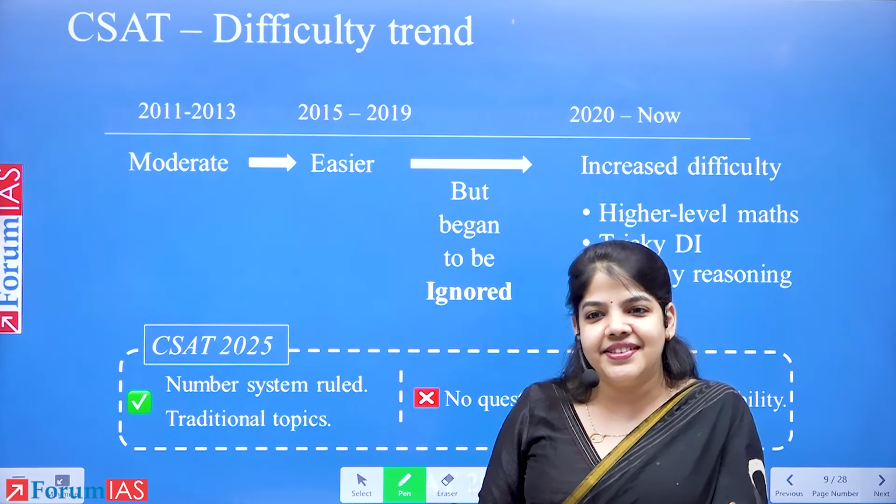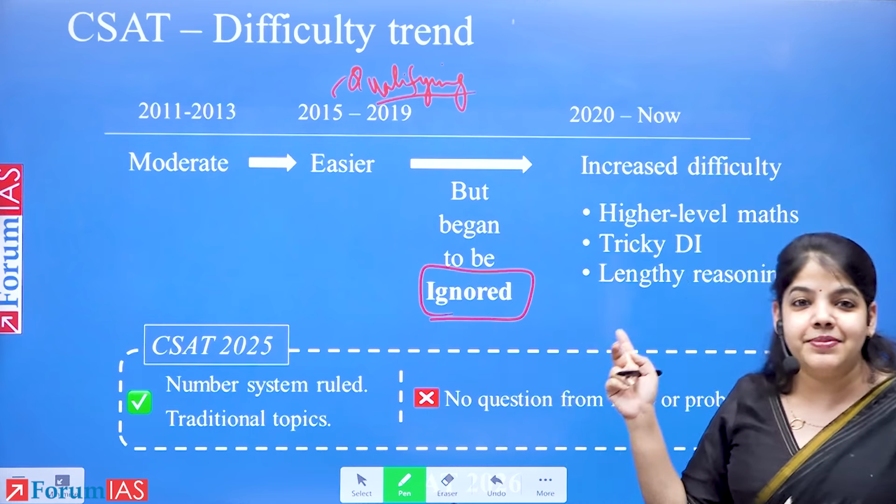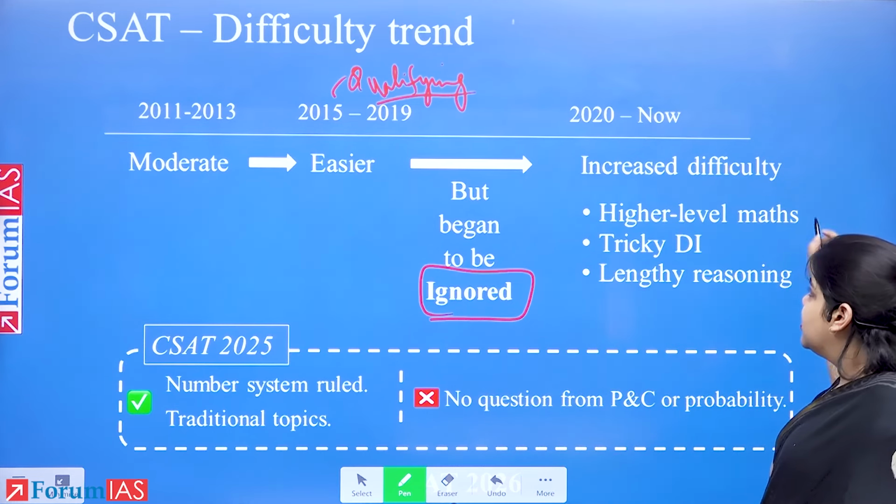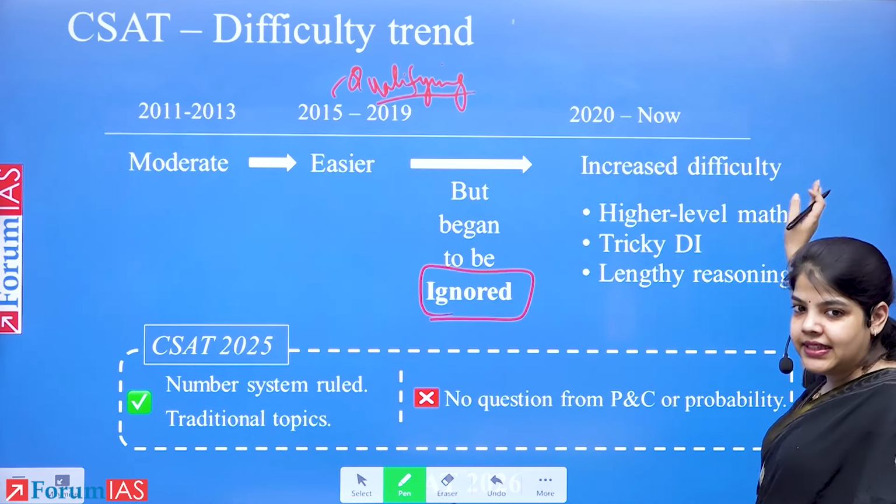With a qualifying paper, the questions became easier. Now that it's qualifying, 66.66 marks are needed, but within that, everyone started ignoring it. It was easy to ignore. As CSAT began to be ignored, it became an elimination exam again. And now the difficulty has constantly been increasing.